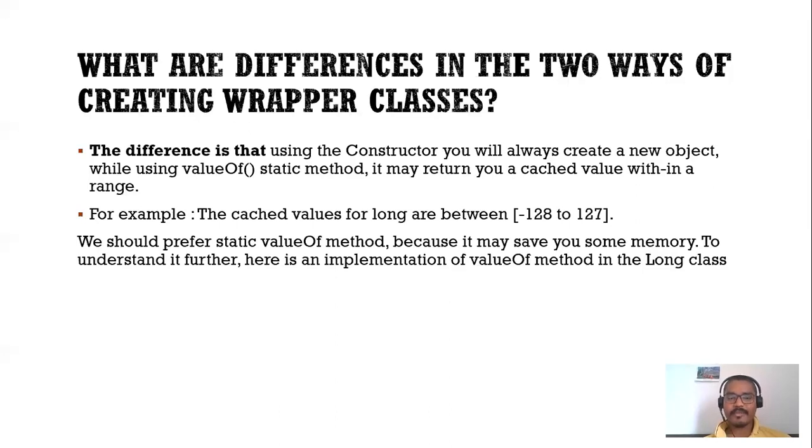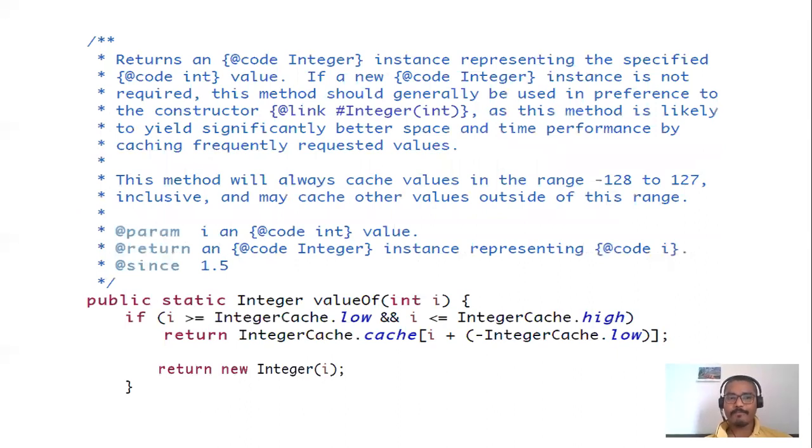As you can see in the implementation of the valueOf method, it takes the int primitive value, and if that value is in the range of -128 to 127, it will not create another object.